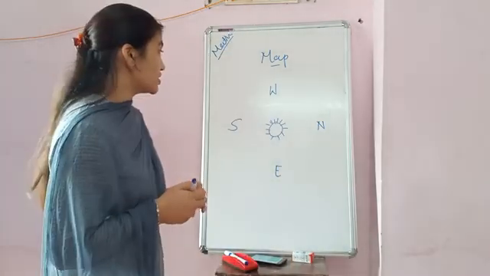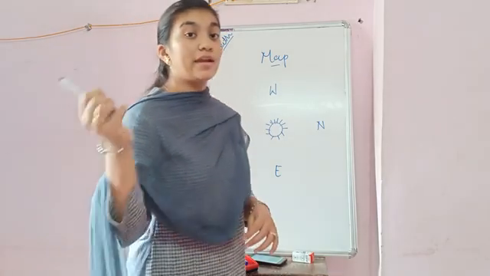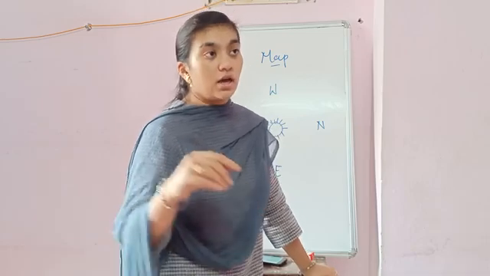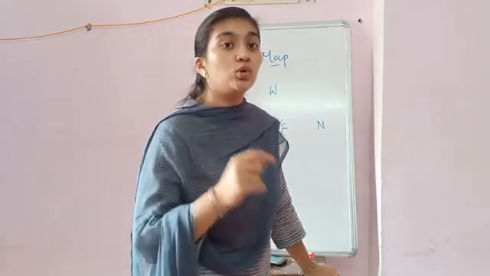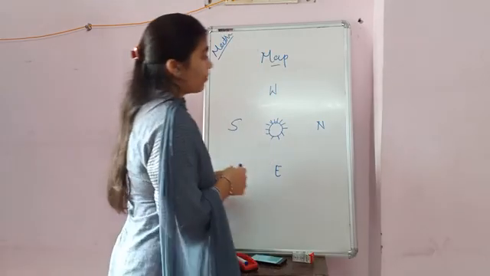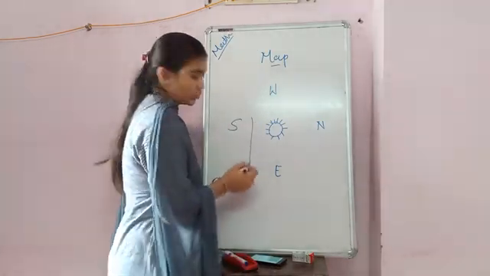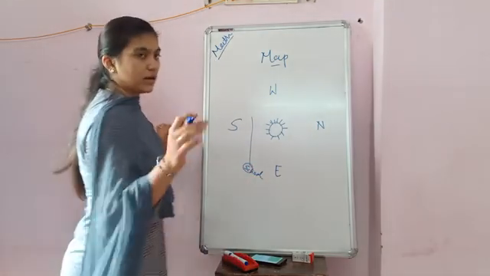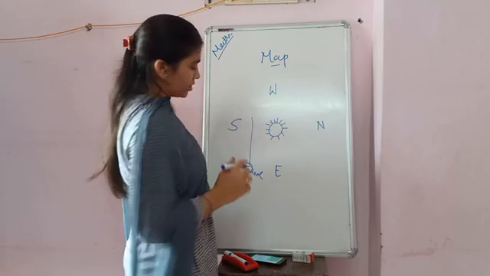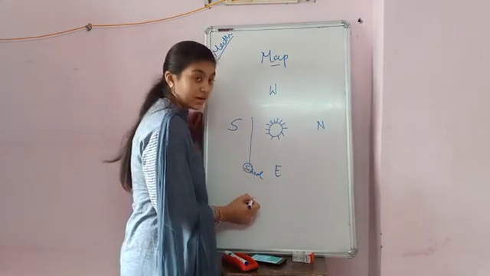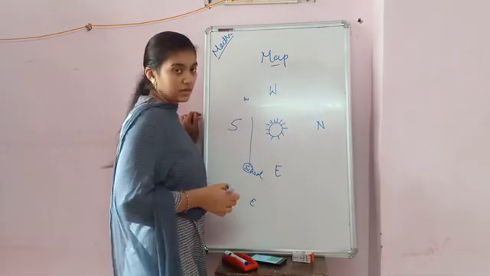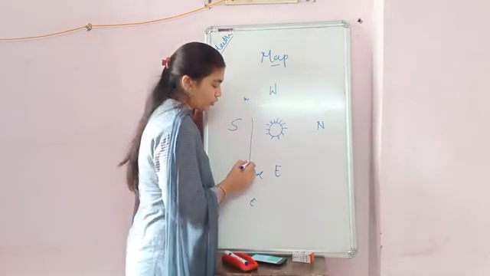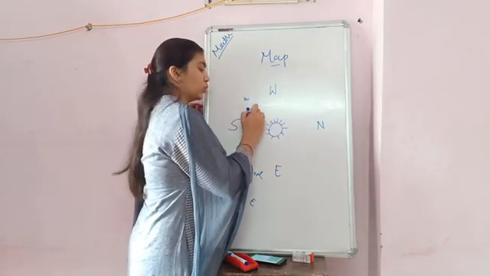Okay, so directions are used in the map to find out the way. For example, I am asking you how you can reach from school to your home. I am taking the example of the Reliance Mall. This is our school, and here will be sunrise. This is the east, this is the west, as a direction. So you have to tell me, ma'am, we have to go from the school to the road on the west side.